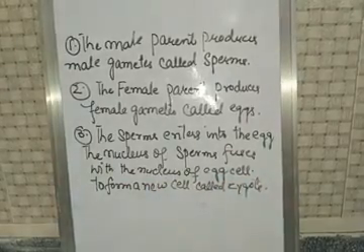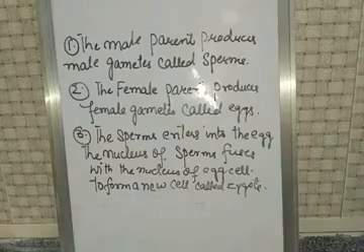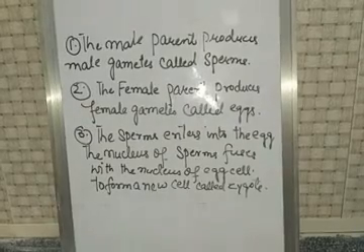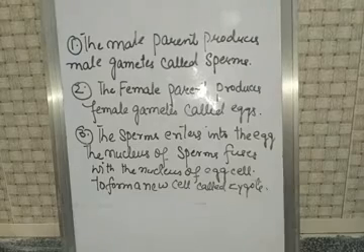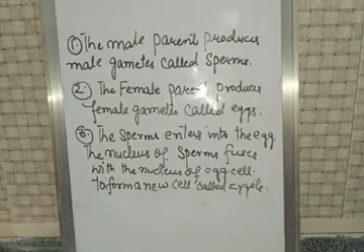Clear? And the fourth point is the zygote divides repeatedly to form a hollow ball of hundreds of cells called embryo. The embryo grows and becomes a fetus, and the fetus grows and develops to form a new baby.